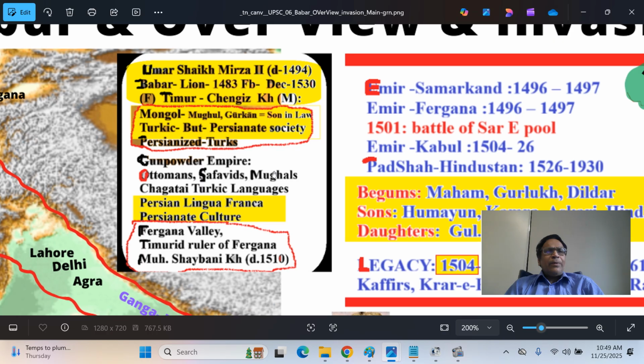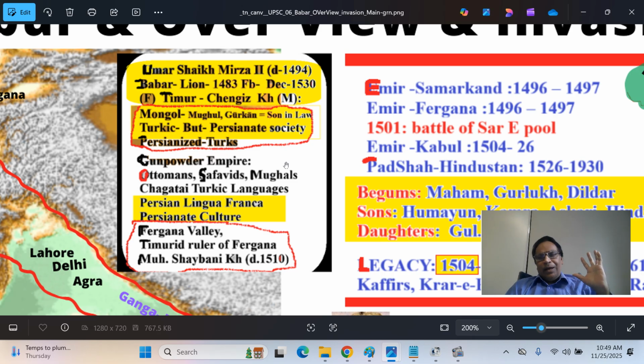To make the point, the Mongols were Chengiz Khan type, around 1200. After the rise of Chengiz Khan, later they were Turkified, and later they were Persianized also, and Islamized also, the Mongols. So that name was later changed into Mughal, in many cases Gurkan, which means son-in-law.